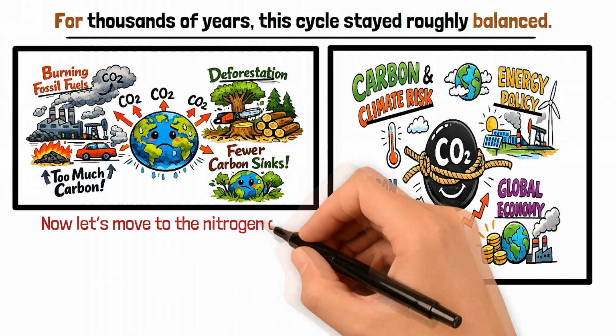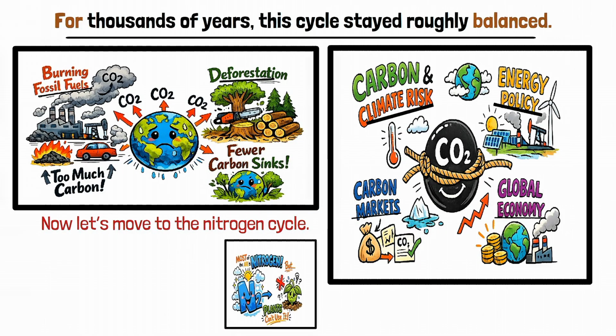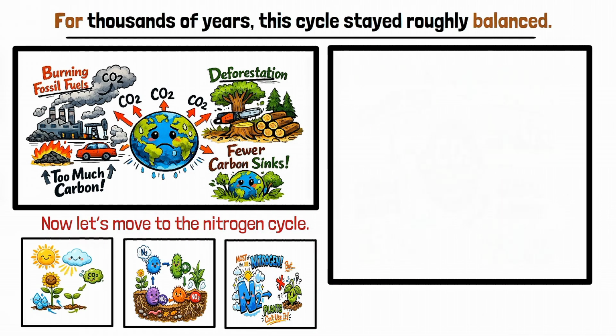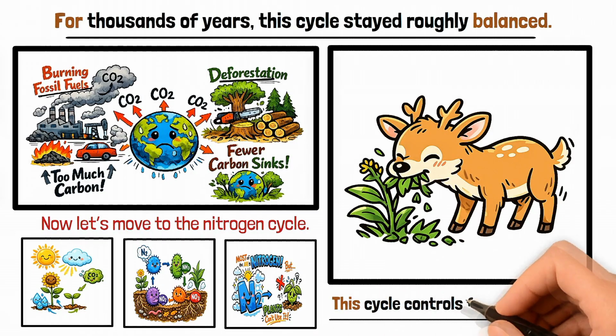Now let's move to the nitrogen cycle. Nitrogen makes up most of the air, but plants can't use it directly. Special bacteria convert nitrogen into usable forms in soil. Plants absorb it. Animals eat plants. Nitrogen eventually returns to the atmosphere. This cycle controls food production.